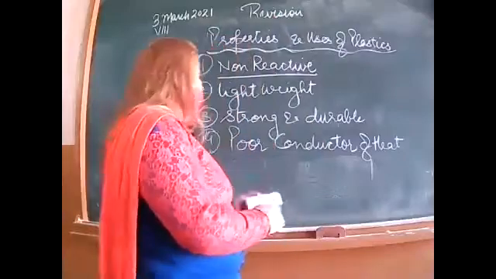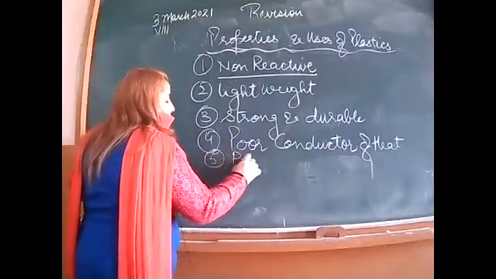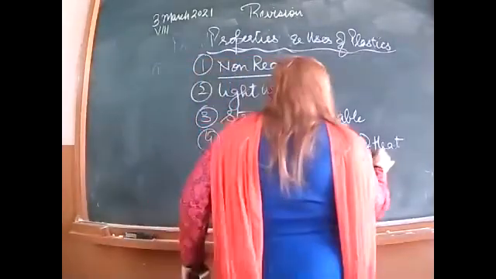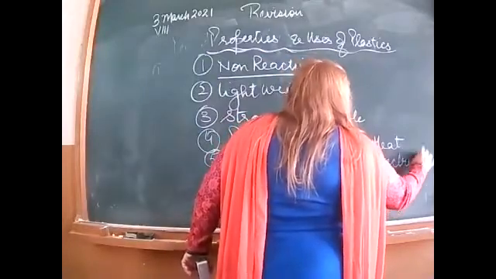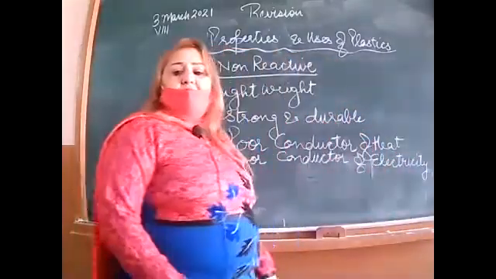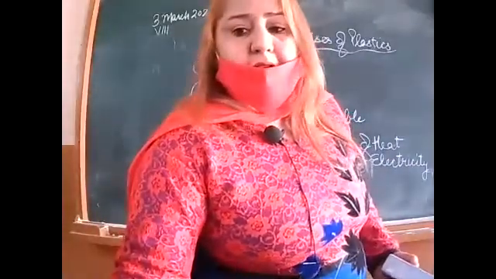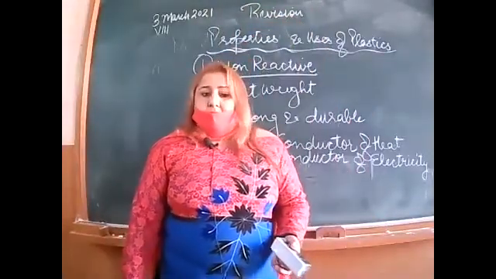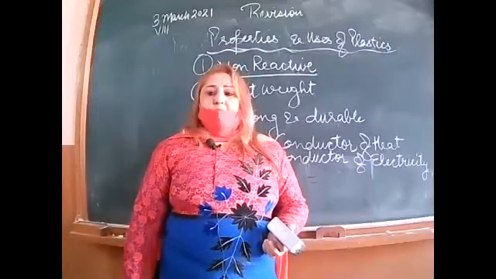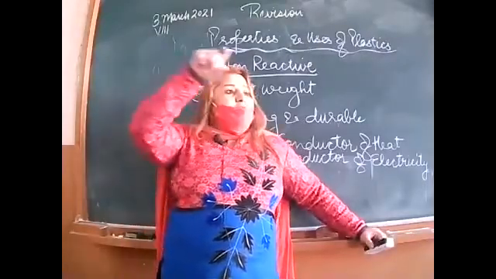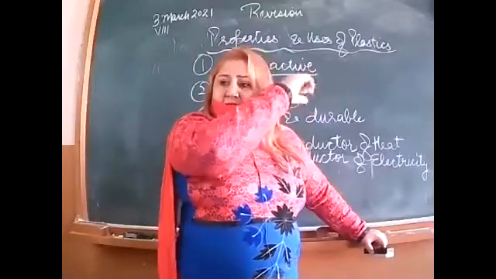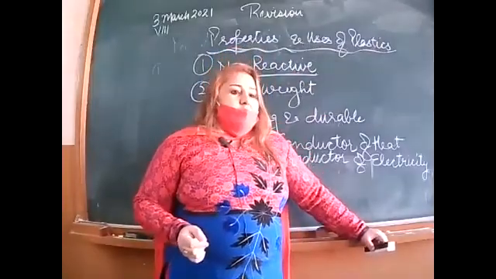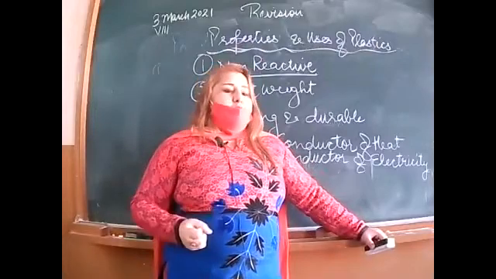Then fifth property is poor conductor of electricity. Bakelite is a poor conductor of electricity. That's why it is used for making switches and plugs, right? PVC is used for the insulation cover in electrical cables. The wires that you can see outside having the black coating, that is PVC for insulation purposes, so that we will not get a shock.